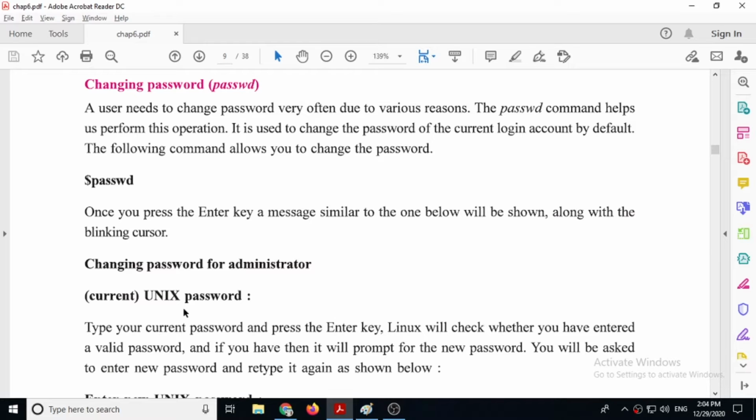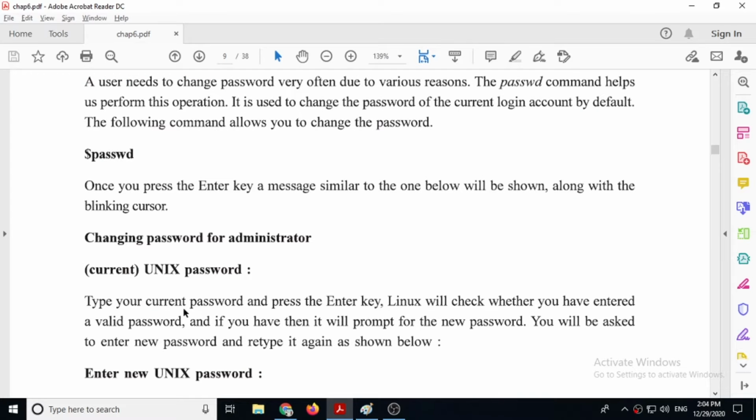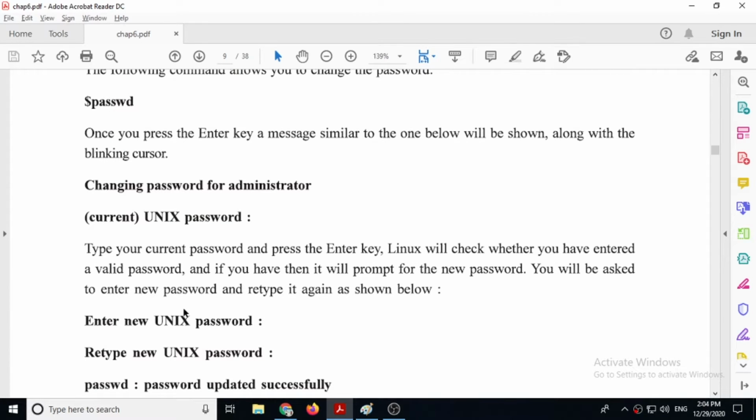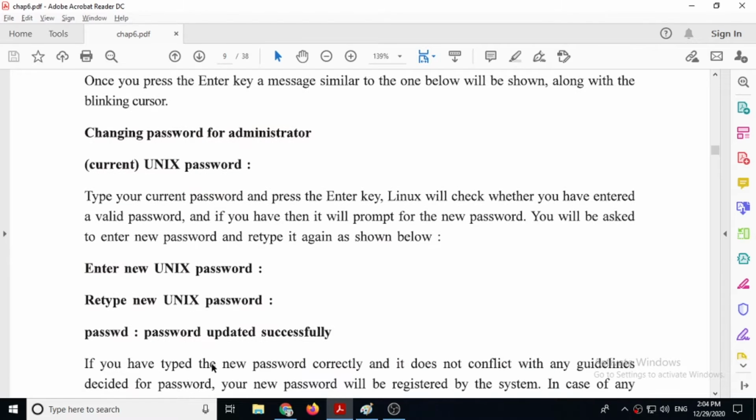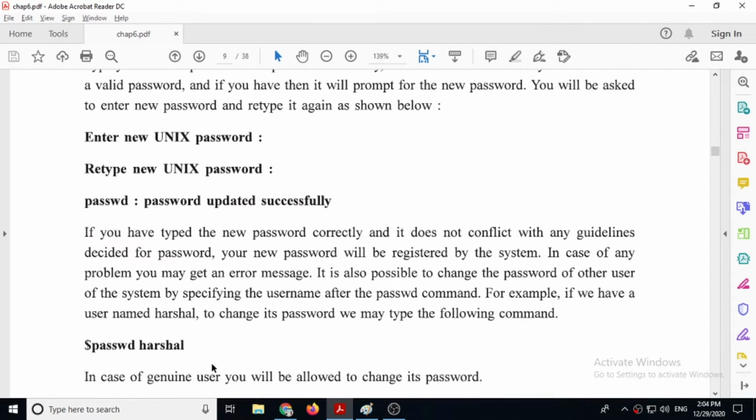So directly you cannot make changes. First you have to give the existing password, and then type the new password twice. When you type both correctly as the new password, then it will show you the message: password updated successfully. So this way you can change the password.